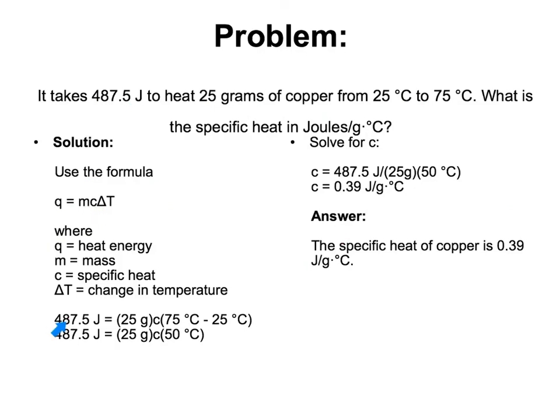So we get 487.5 J equals 25 grams times X. Our temperature will have our 75 minus 25, so we have 50 degrees. When we solve for our specific heat, because we are in grams and we have Celsius and joules, our answer will be in joules per gram degree Celsius. And so here we have our answer.